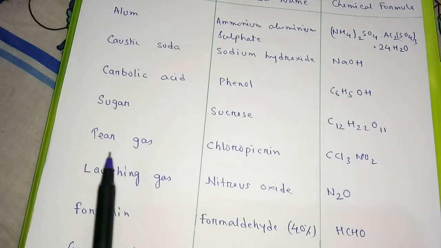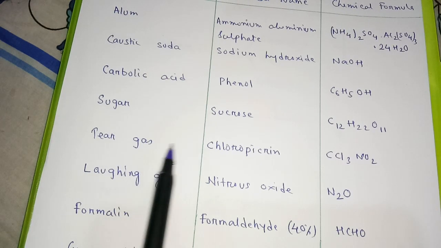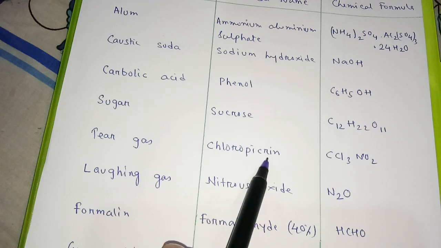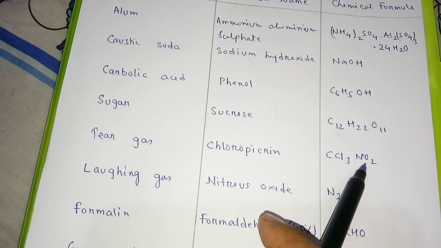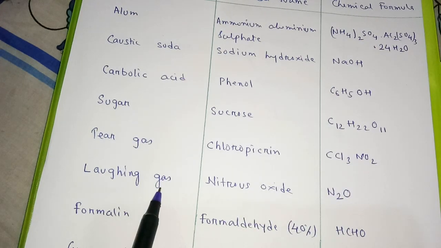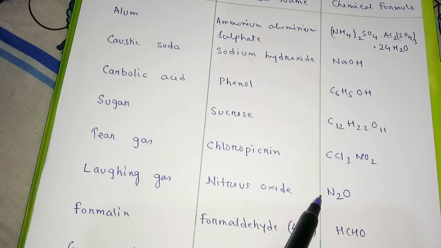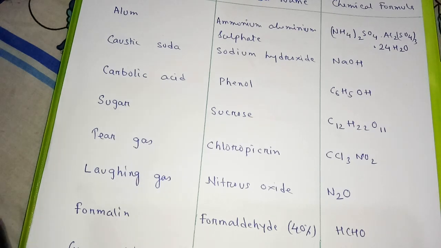Then we have tear gas. You might have heard of tear gas. So this is chloropicrin, CCl3NO2. Next one is your laughing gas. It is nitrous oxide, N2O. So all these things you have to note down clearly, whatever names I have given.